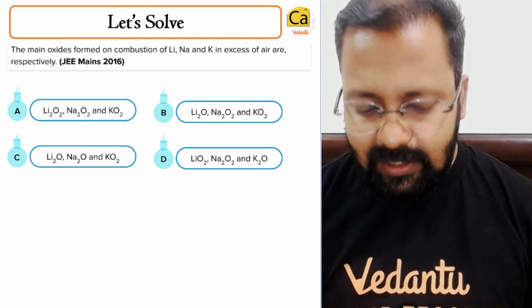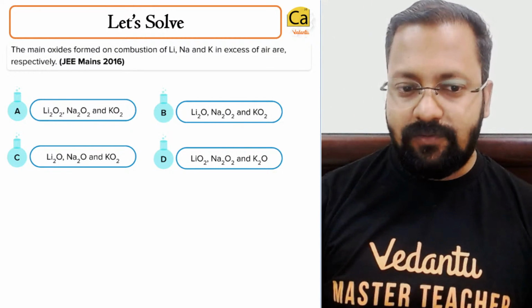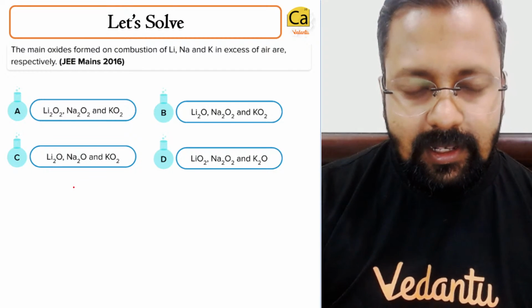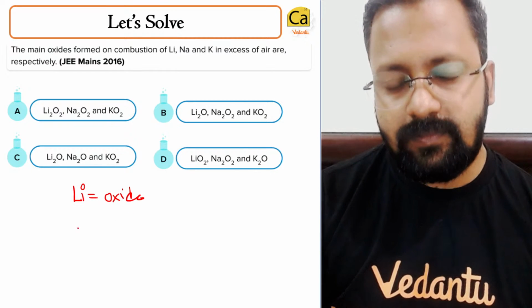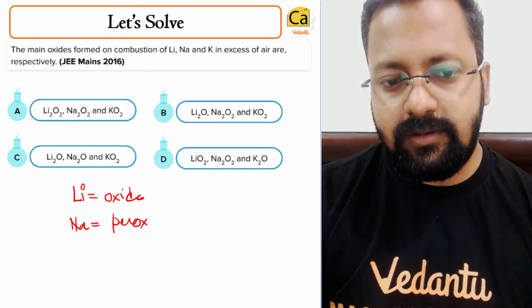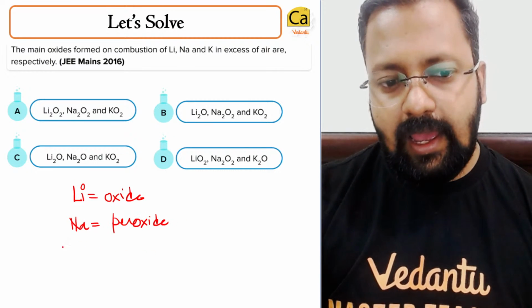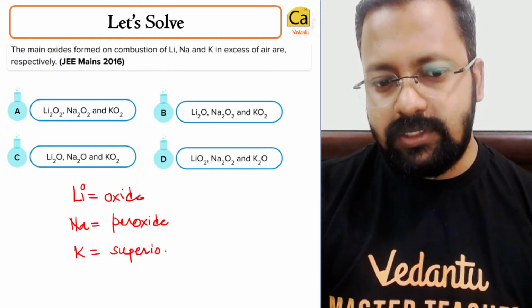We have discussed this earlier. What does lithium form? What does sodium form? What does potassium form? If you recall, lithium forms oxide, sodium forms peroxide, and potassium forms superoxide.